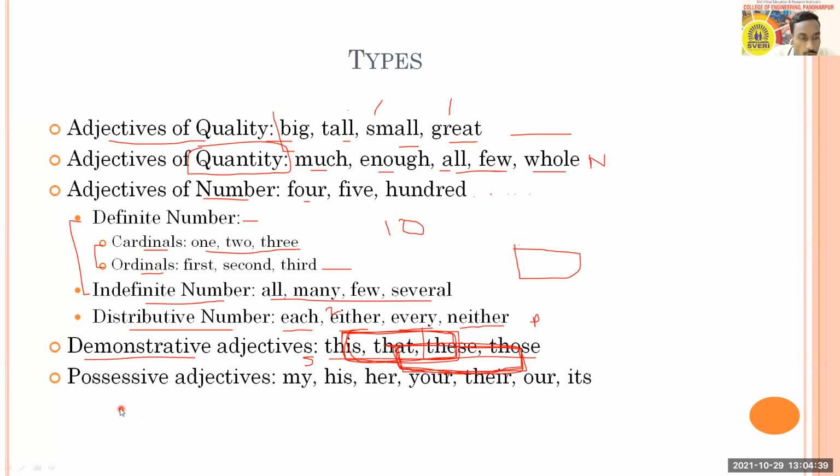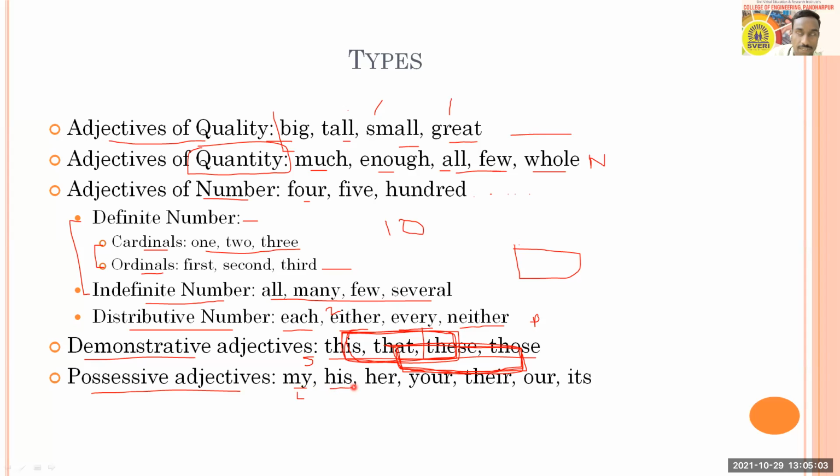Then we will talk about possessive adjectives here. Possessive means what? They show possession. Possession means something that you have. For example, my home, my farm, my house, my class, my teacher, my college, my everything that we can relate. So when you use it, "my" is a possessive adjective.